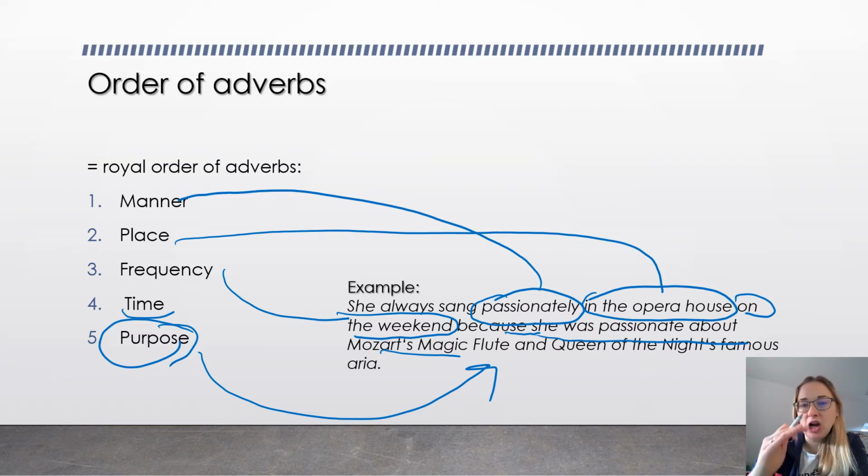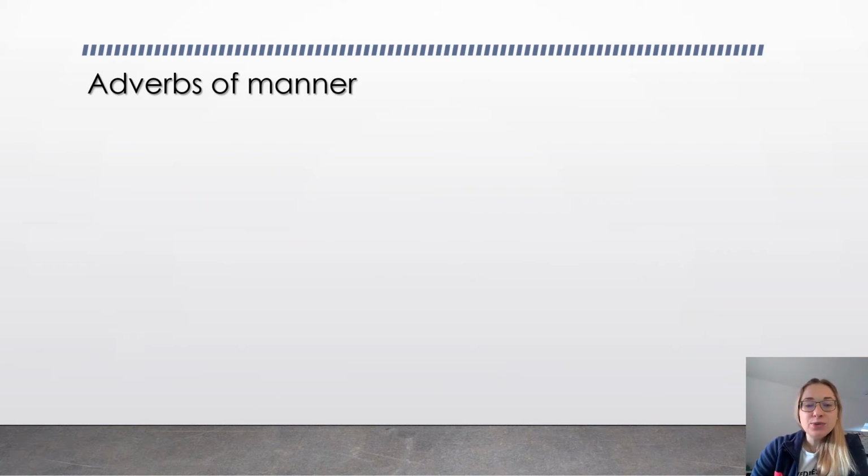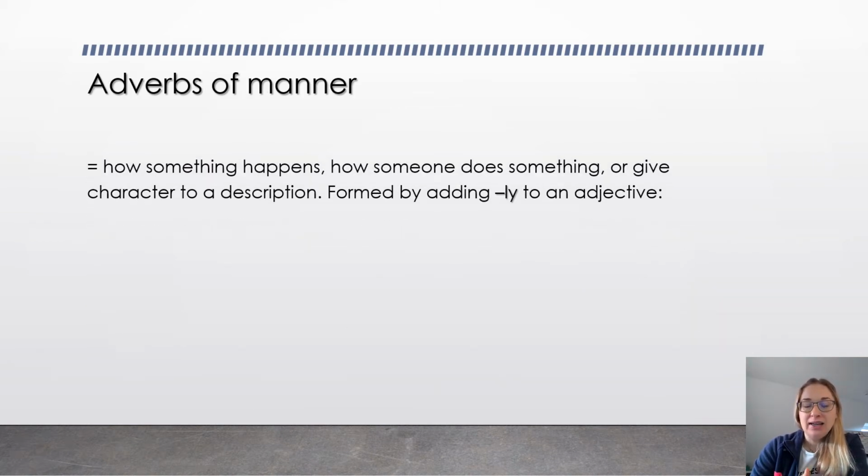So let's take a look at all of them in more detail. Adverbs of manner. They define how something happens, how someone does something, or give a character description. For example, the usual thing is to form this adverb by adding ly to an adjective.